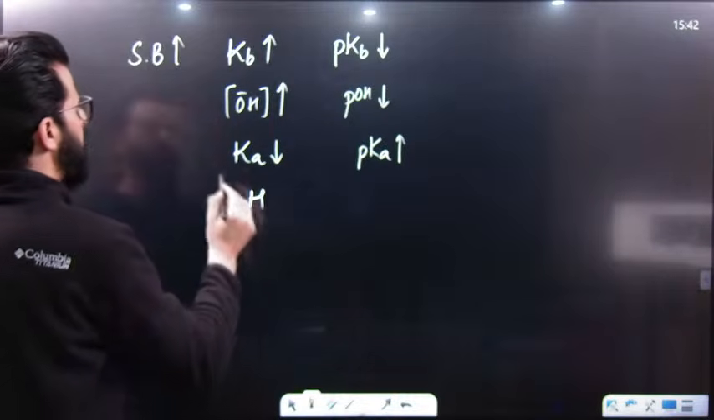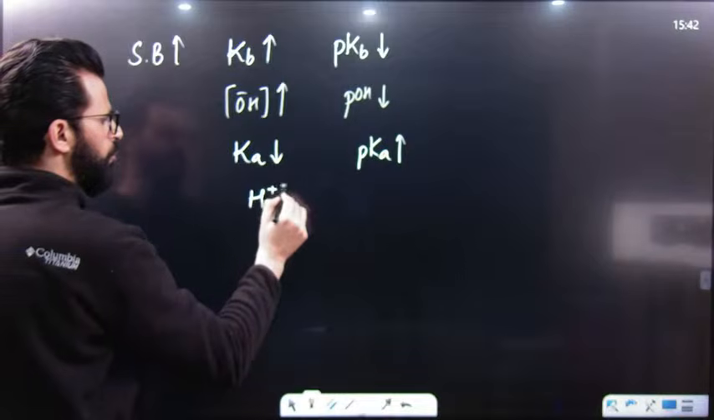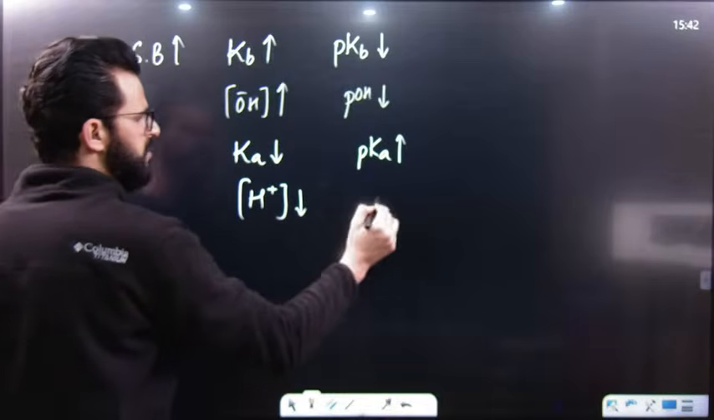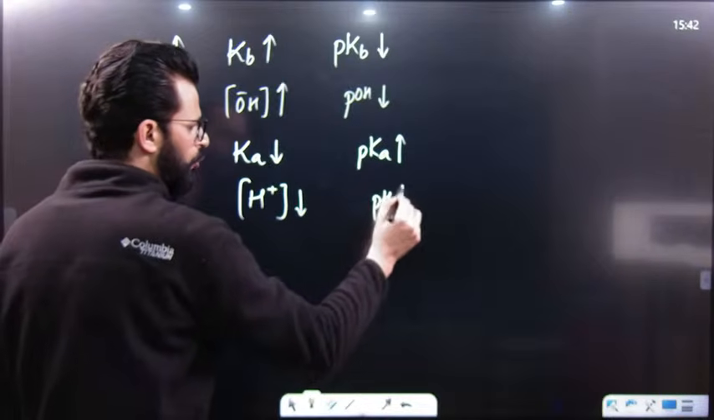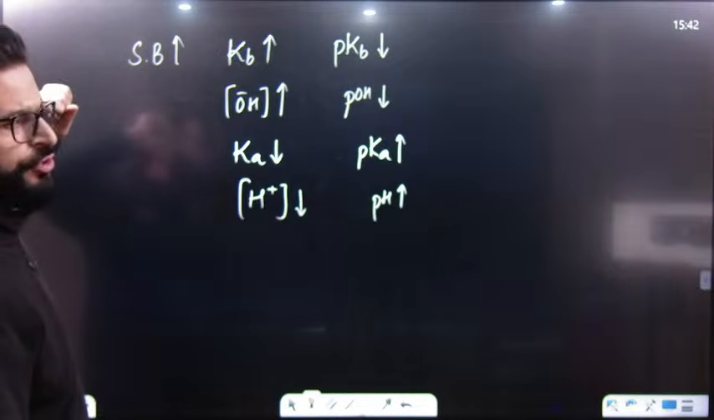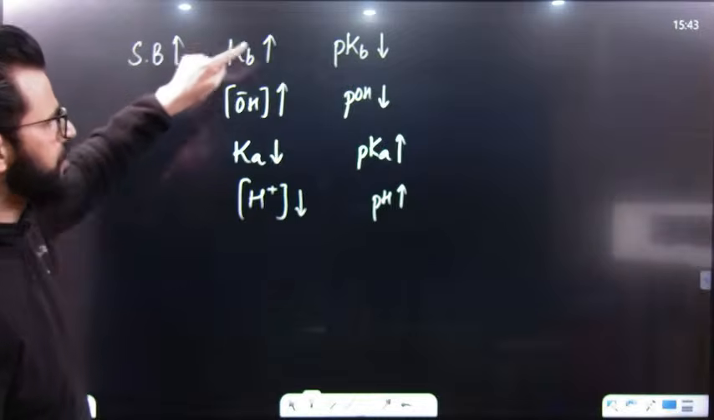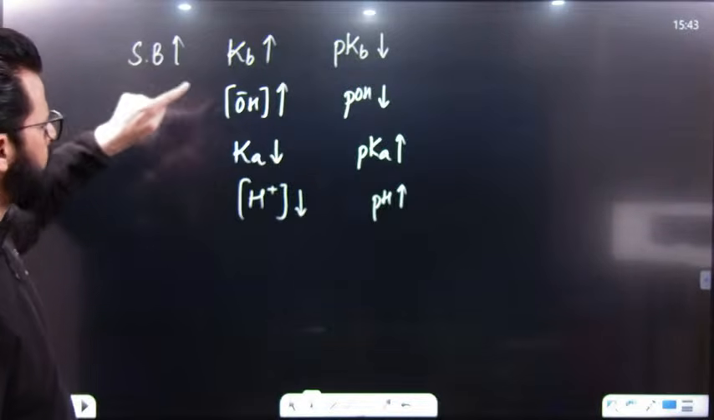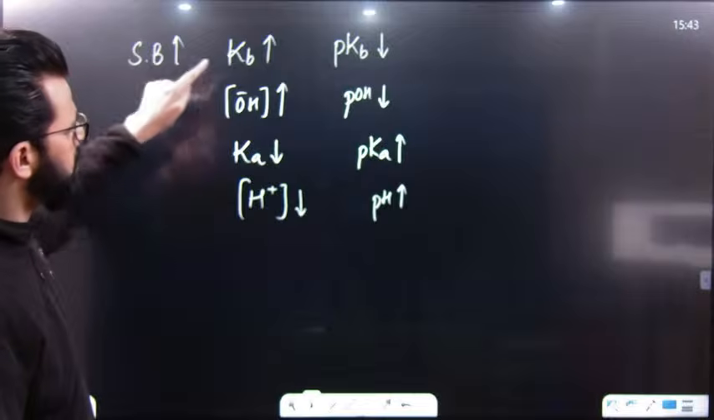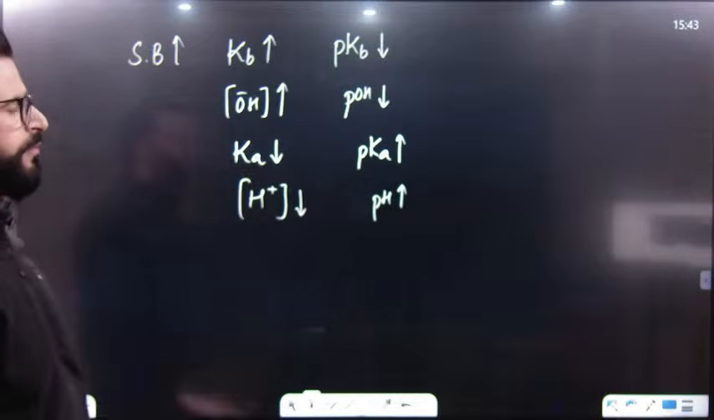Similarly, as this is the strength of base, basic character is more if H positive concentration is less. That means if pH is more. So we can simply say strength of base is directly proportional to Kb, inversely proportional to pKb, directly proportional to OH minus ion concentration, inversely proportional to pOH, inversely proportional to Ka, directly proportional to pKa, inversely proportional to H positive, directly proportional to pH.